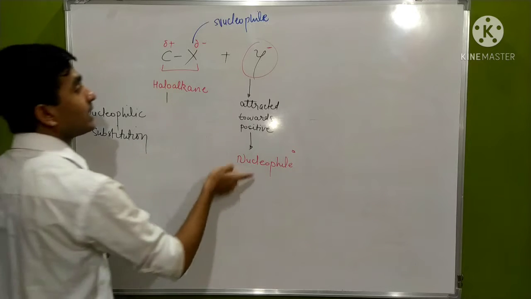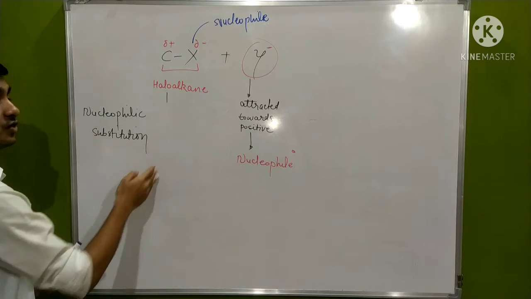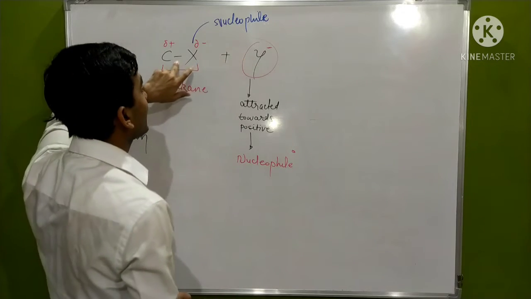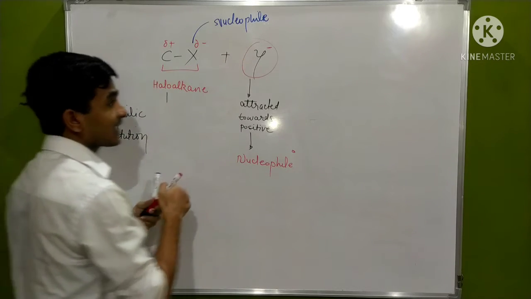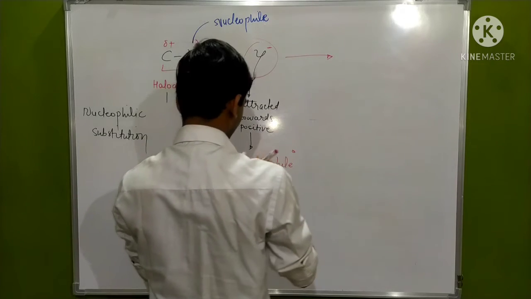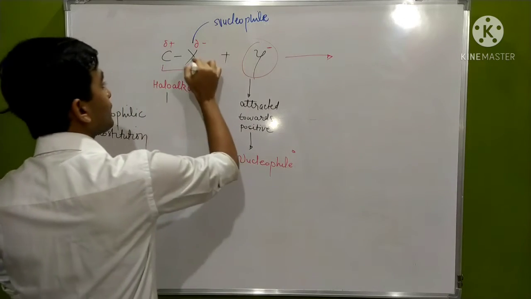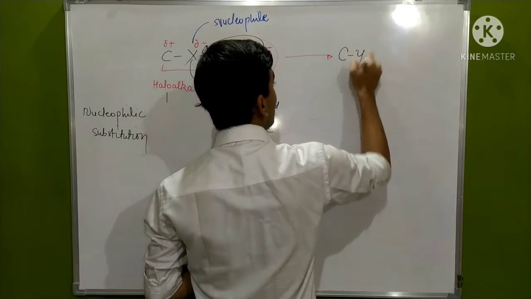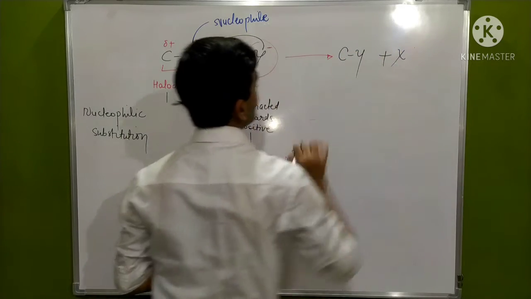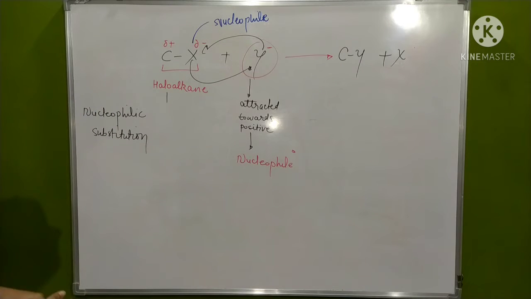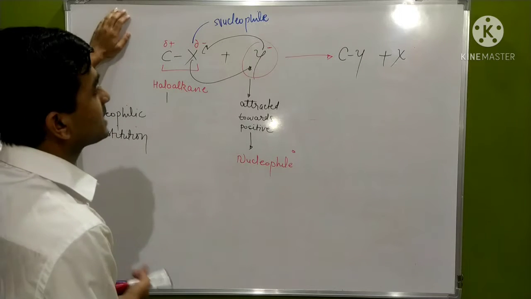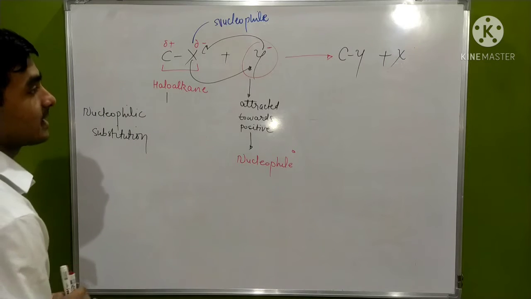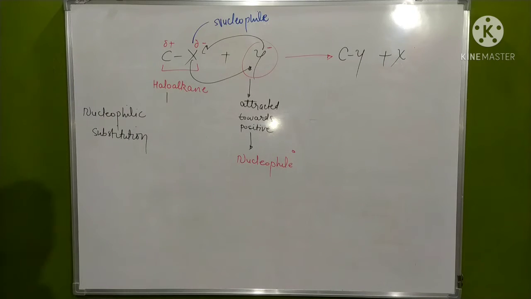Nucleophilic substitution means one nucleophile will change its place with another. This nucleophile will attack and take its place. Then the reaction will move like this: X will leave, and Y will take its place. It will be CY and CX. One nucleophile has eliminated the other, taking its place by substituting itself. Now we are going to proceed towards the reaction we are looking at.